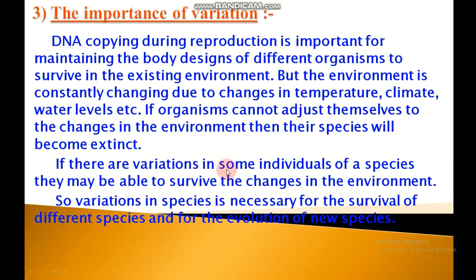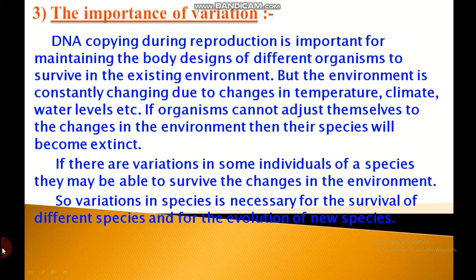If there is variation in some individuals of a species, they may be able to survive the changes in the environment. So, variation in species is necessary for the survival of different species and for the evolution of new species.